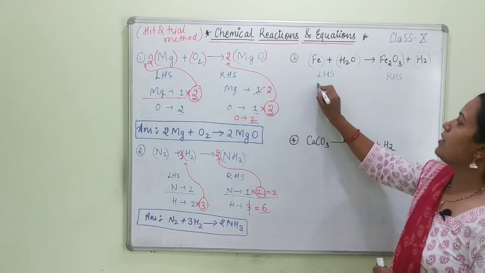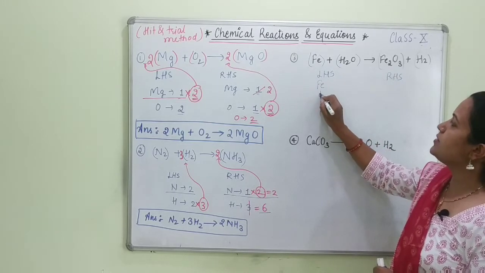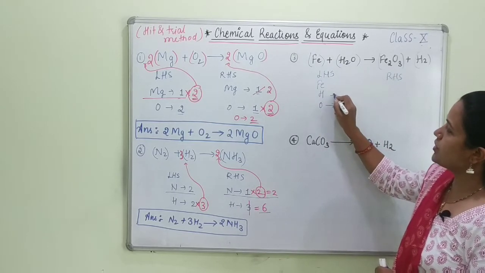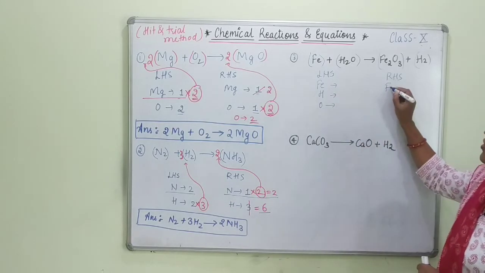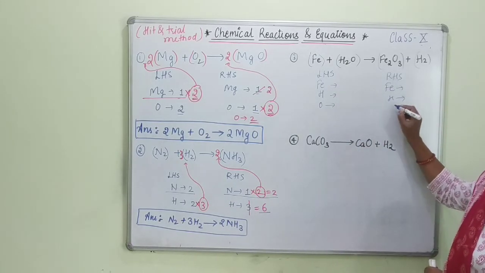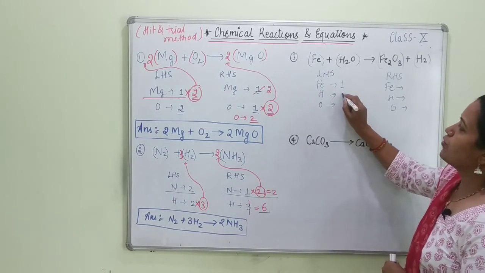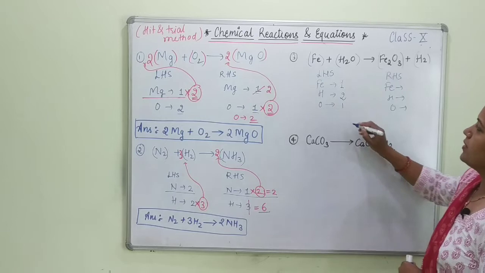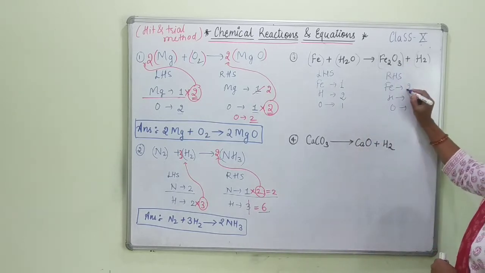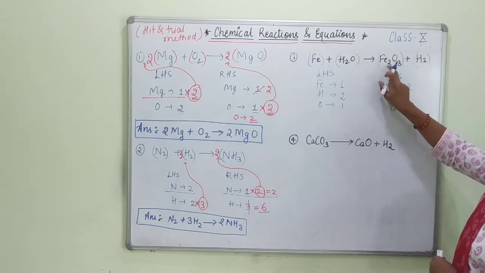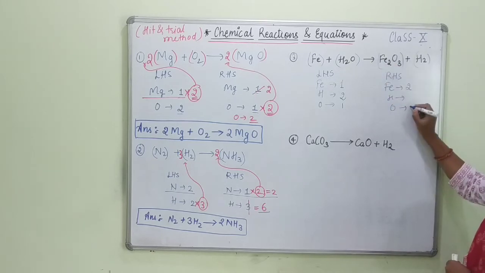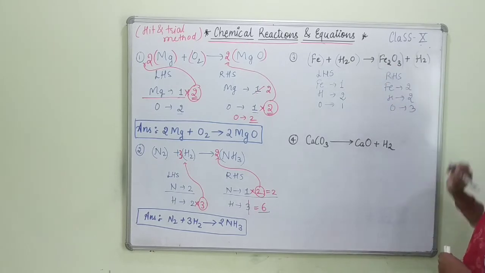So iron is there, Fe is there, hydrogen is there, oxygen is there. Okay, similarly this side also Fe is there, hydrogen is there and oxygen is there. How many Fe atoms? Only one. Hydrogen 2, oxygen 1. Similarly Fe2, where I have found this? Near this base. Fe2, oxygen 3, hydrogen 2.